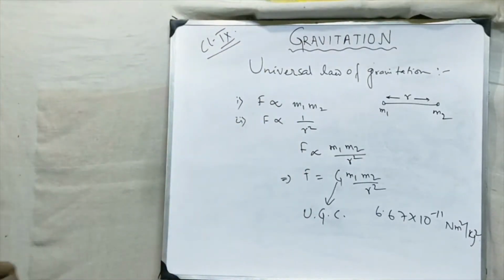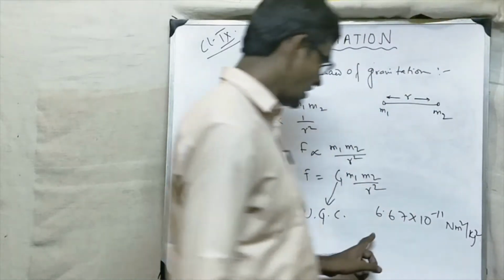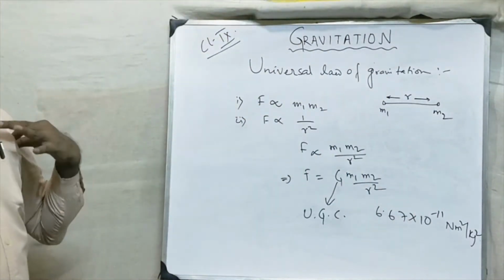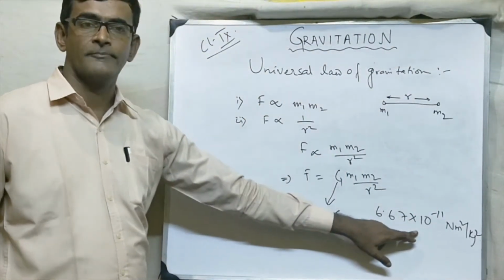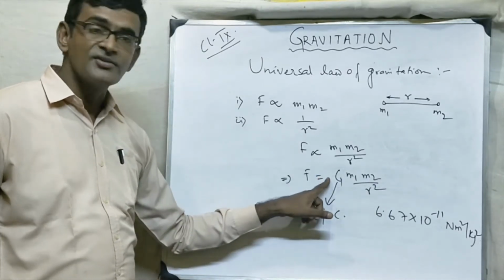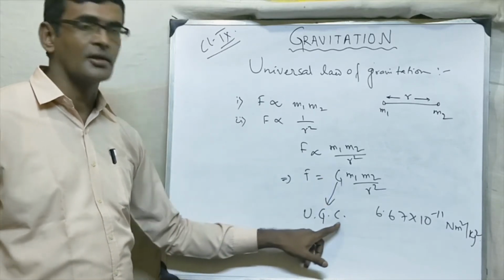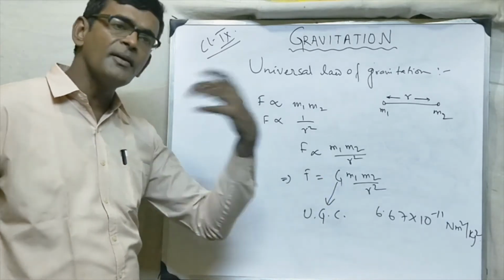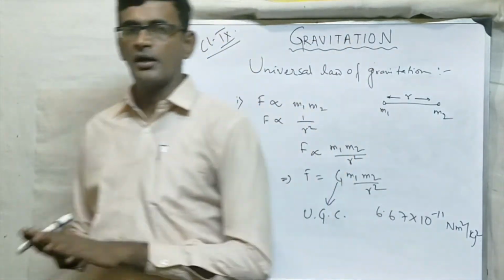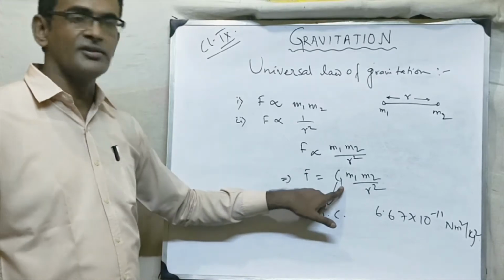Okay. So what is the value? 6.67 into 10 to the minus 11 Newton meter squared per kg squared. So this is a very small value. This constant G is called the universal gravitational constant. Means what? Wherever you go, whether you are on the earth, on the moon or wherever, the value of capital G will not change.